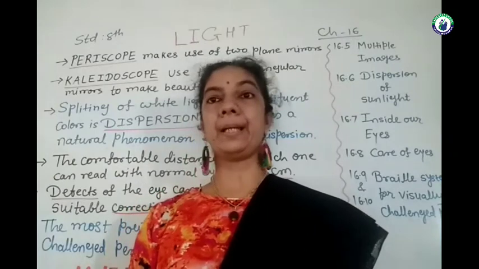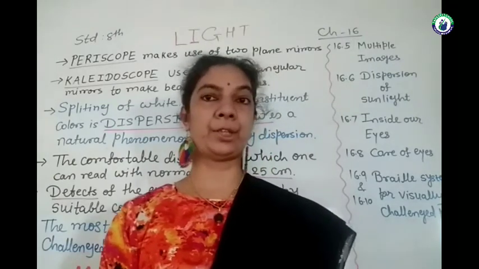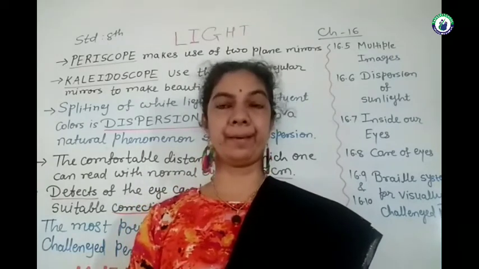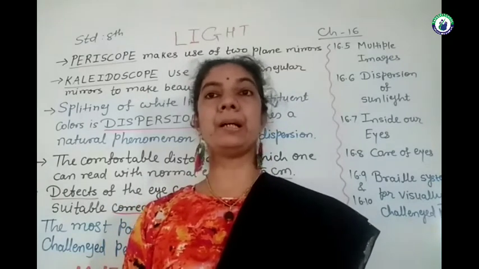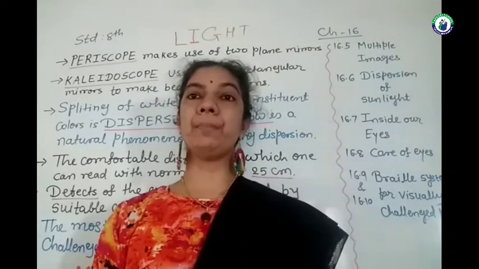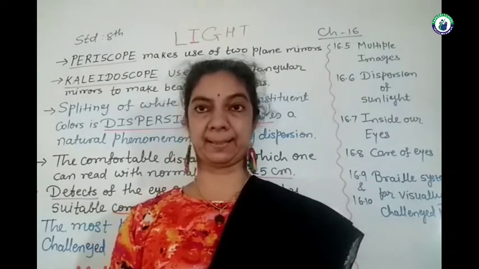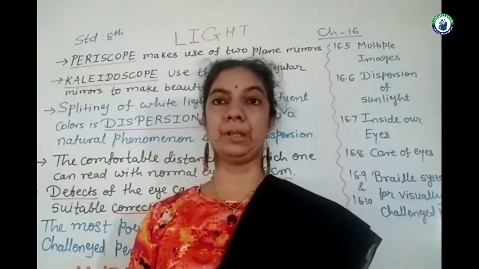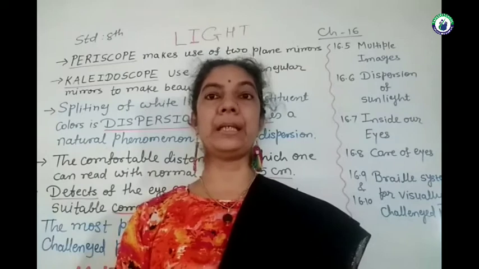In that case, different types of defects of the human eye are there, which can be corrected by appropriate or suitable power lenses. This portion you are supposed to learn in standard 10th in detail.